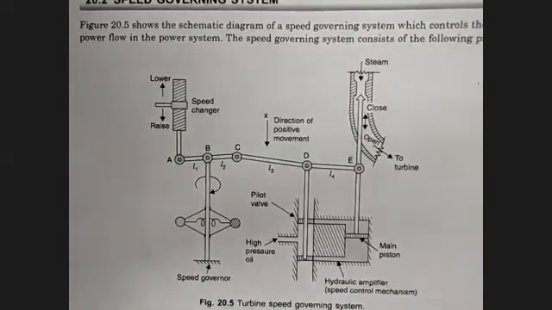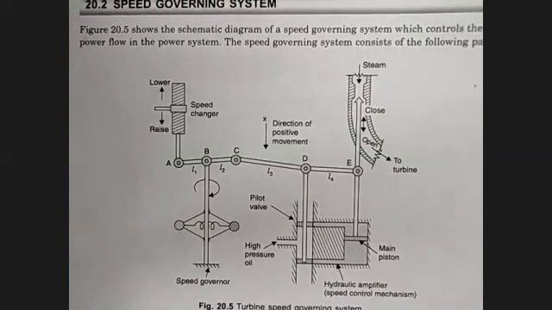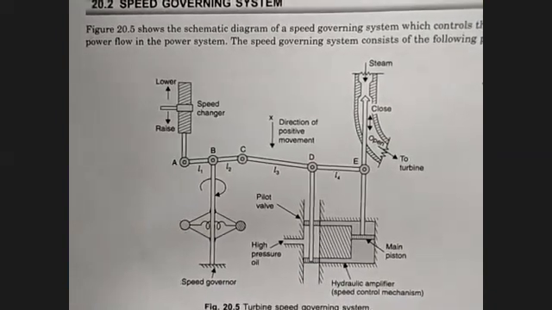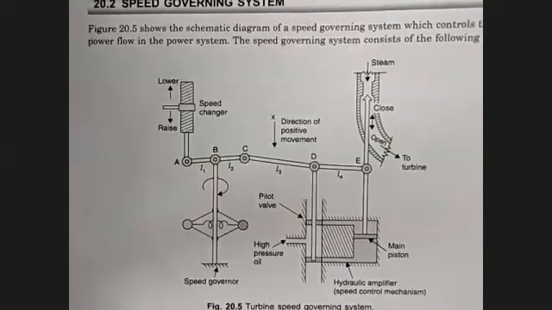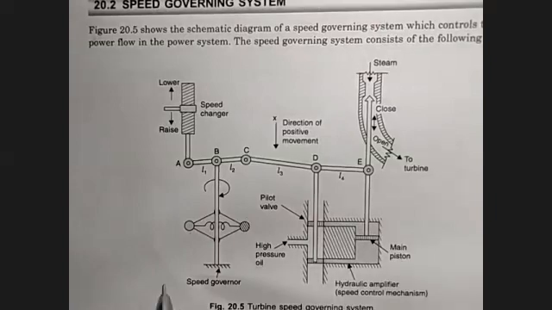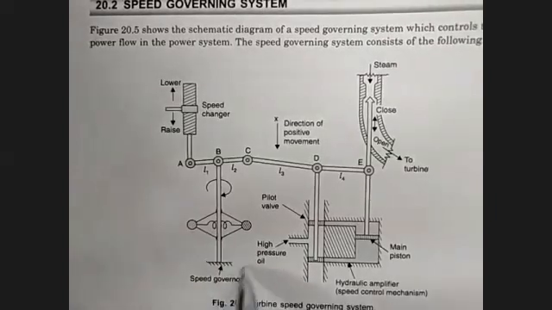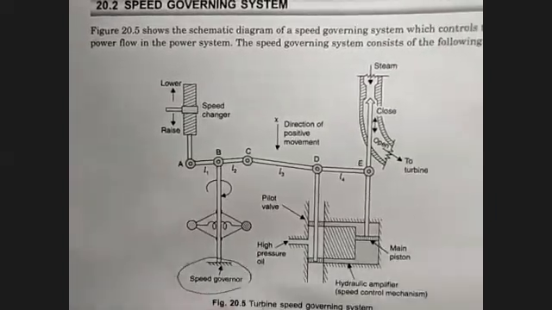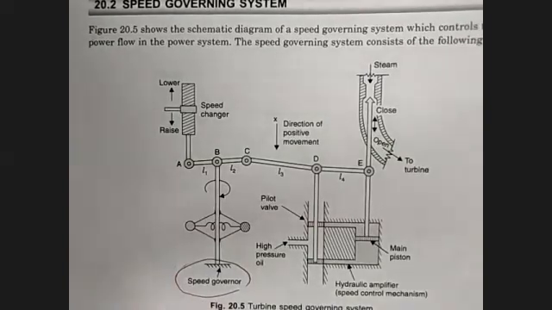You can see that there are basically 4 parts in this system. One is this speed governor. Second is this hydraulic amplifier.